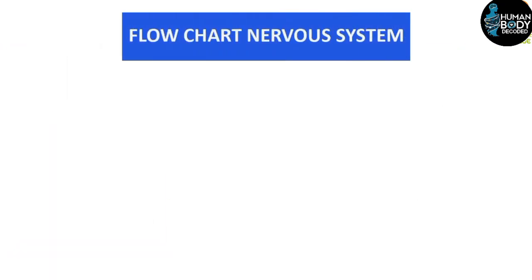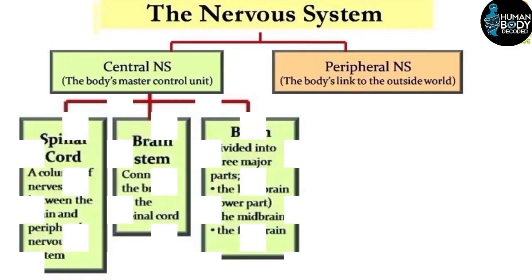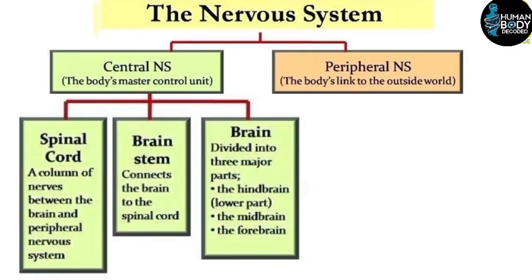Let's explore the nervous system through a chart. The nervous system is divided into two types. One is the central nervous system, and the other is the peripheral nervous system. First, we'll look at the central nervous system. Then we'll examine the peripheral nervous system. The central nervous system, also called CNS, has two parts. One is the brain and the other is the spinal cord.